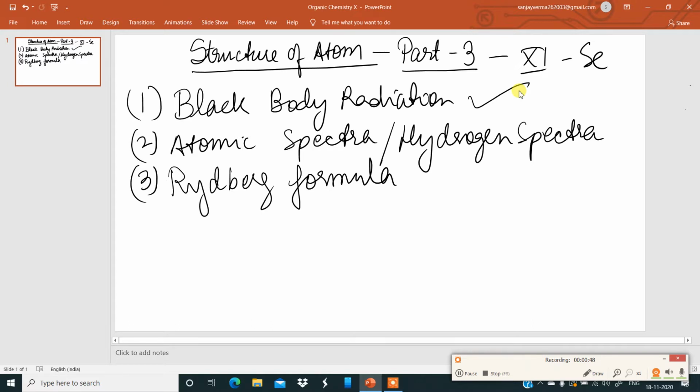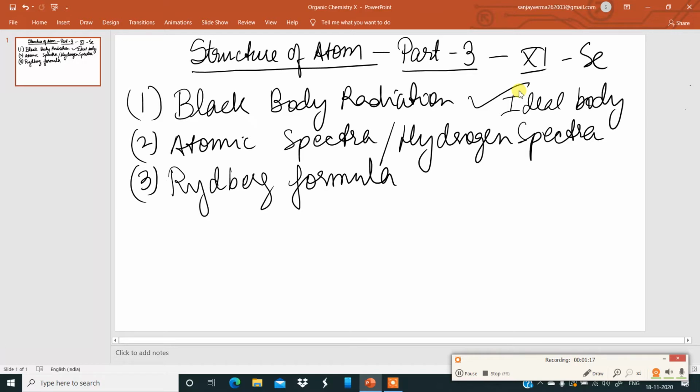Black body radiation can be defined as follows: an ideal body which emits and absorbs all frequencies is called a black body, and the radiation emitted by such a body is called black body radiation.